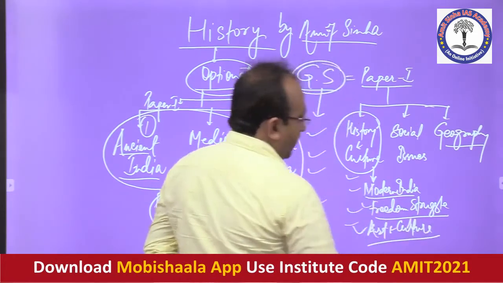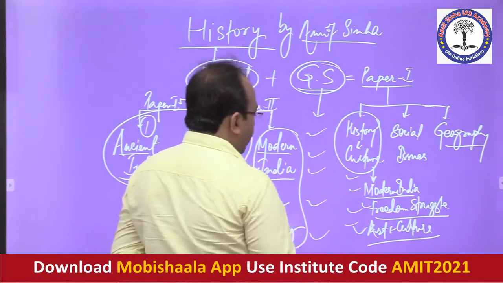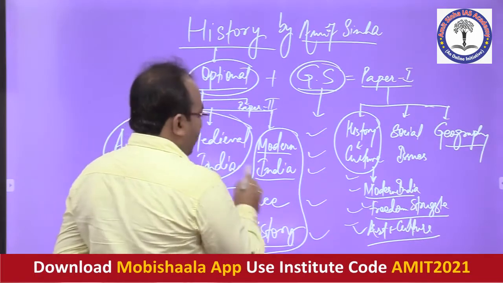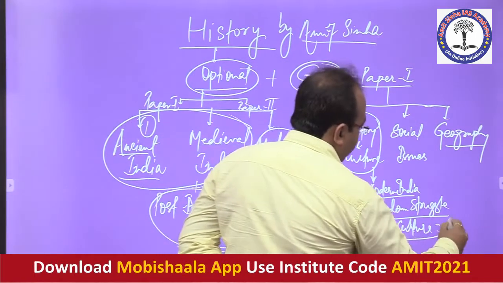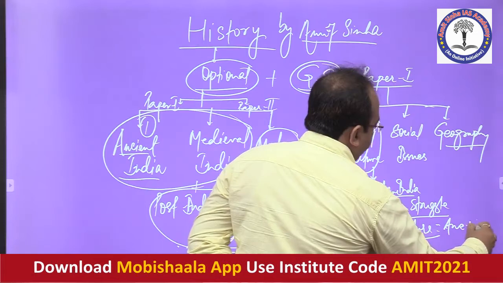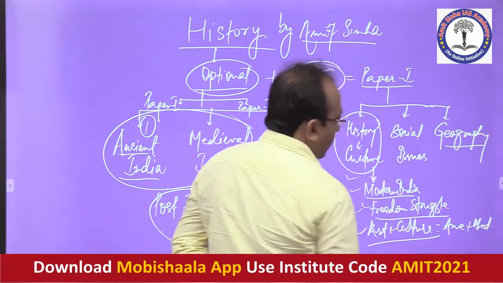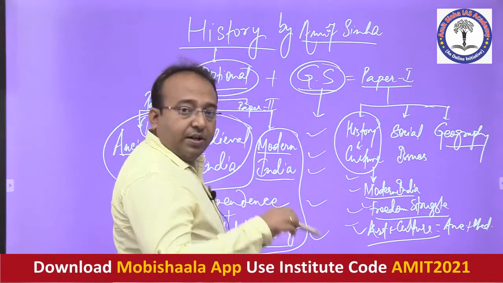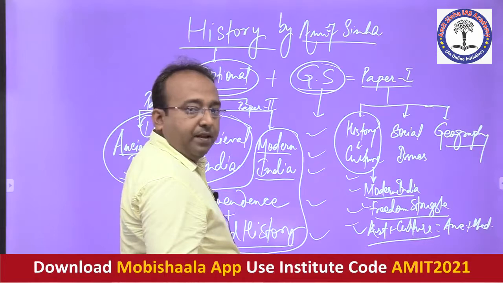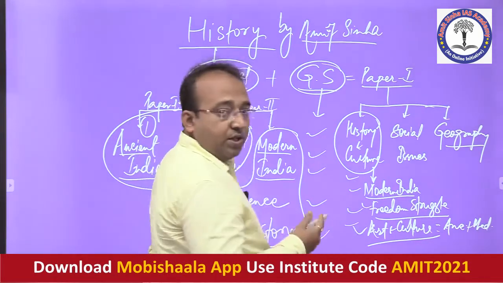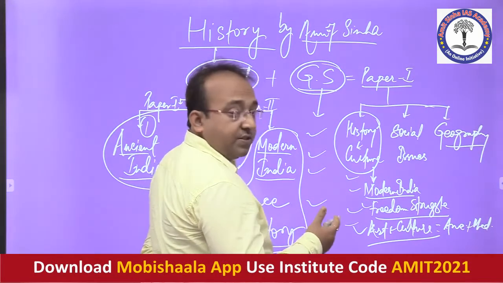When you study art and culture, automatically you are supposed to study even the ancient and medieval part. So ancient plus medieval will be studied in the context of art and culture only in our syllabus.